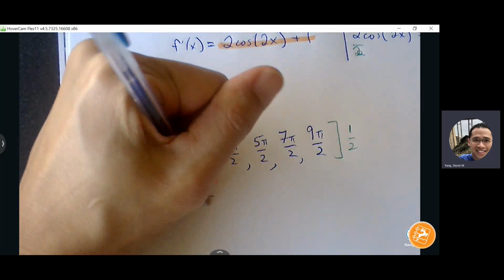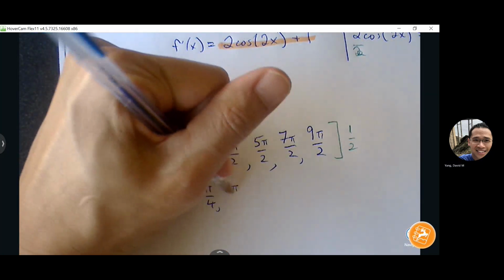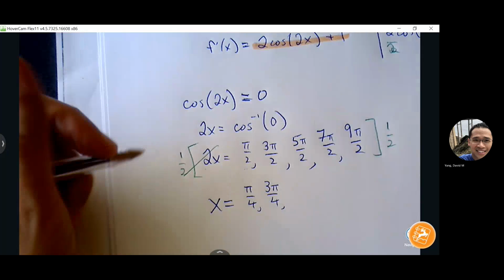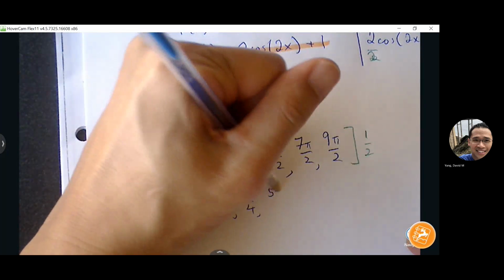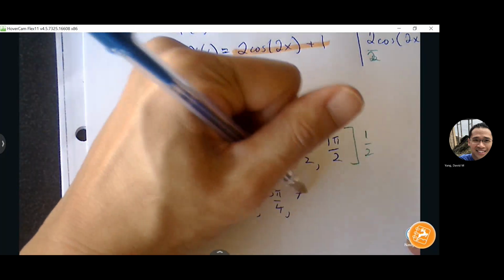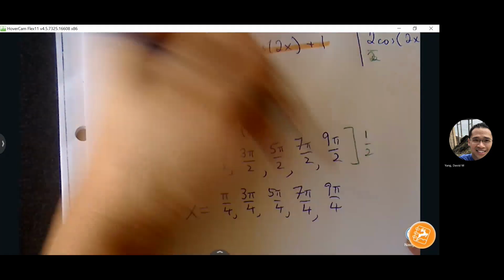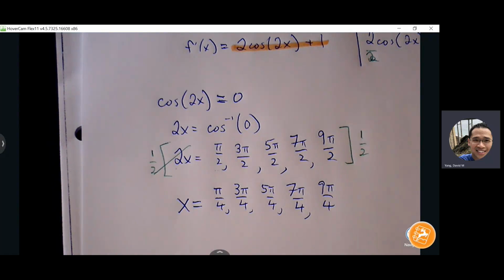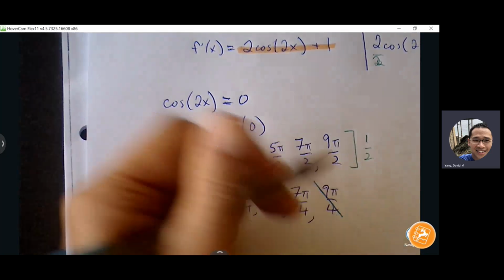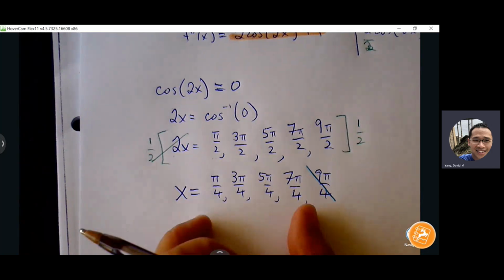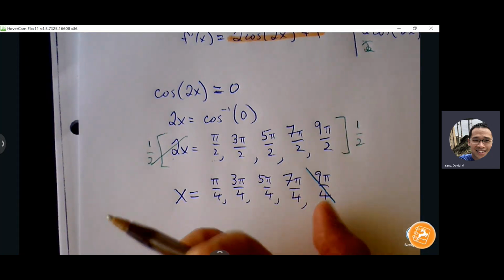So I get pi over 4. Okay, is there any outside my interval here? 9 pi over 4. So I like to go 1 beyond, just so that I have confirmation. Okay, I didn't accidentally skip something because I found everything up to this point.